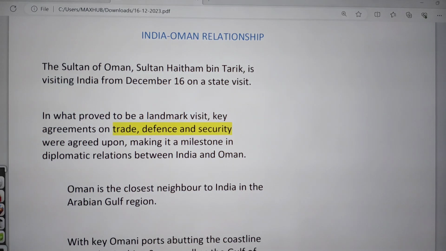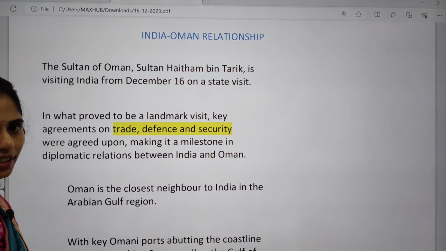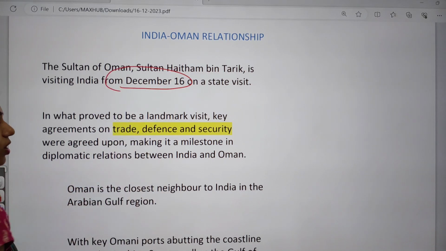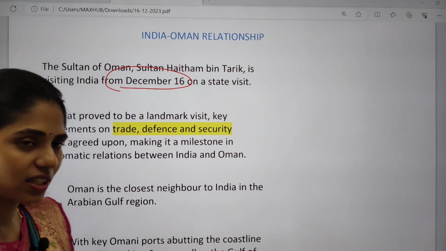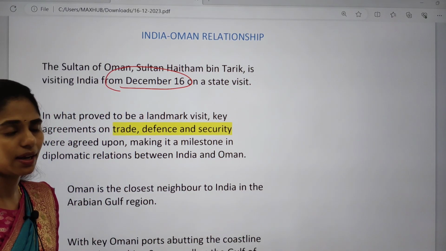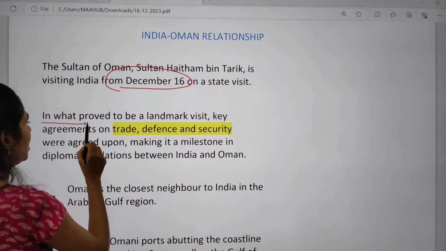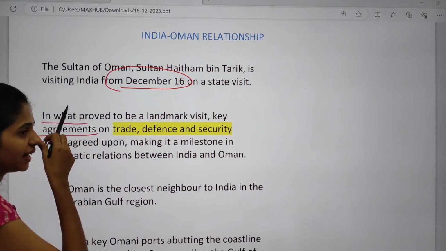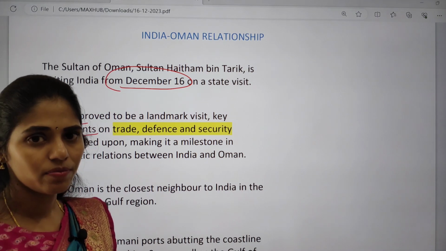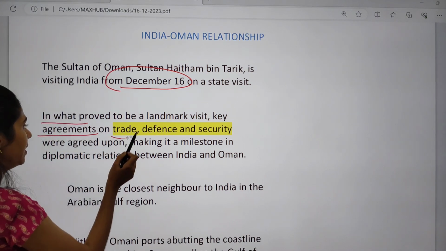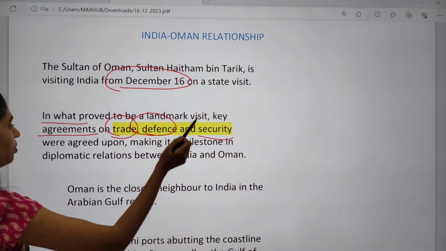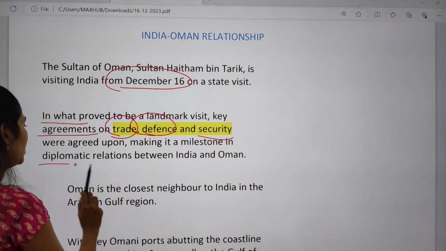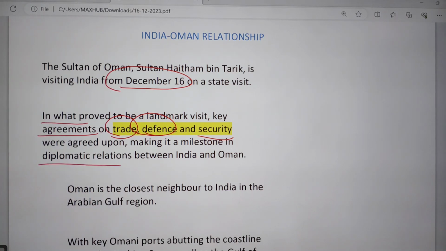So why is it in the news? The Sultan of Oman is to visit India, starting from December 16th. In this meeting they are going to have landmark agreements. They want to sign some agreements regarding trade, defense and security. In this way I can say it is a milestone in diplomatic relations between India and Oman.